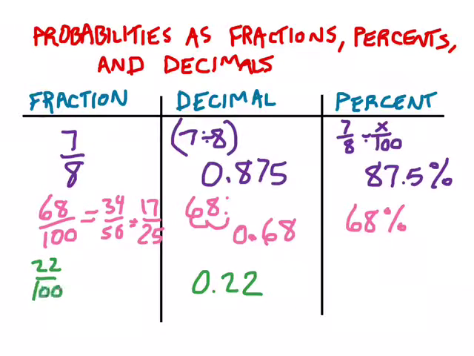And again, I'd probably want to reduce any fractions. I'd call that 11/50ths. And then on the other side, if it's 22 hundredths, I can just multiply that by 100, or move my decimal 2 places to the right using my butt cheek method, and I can get to 22% pretty easily.